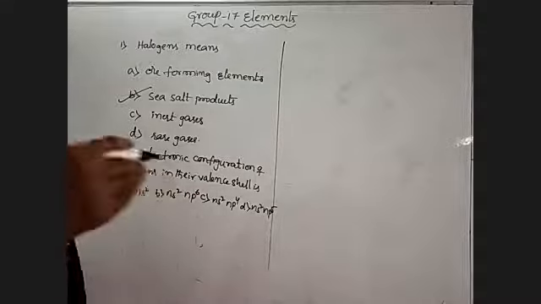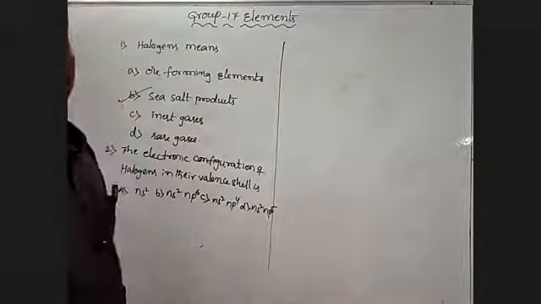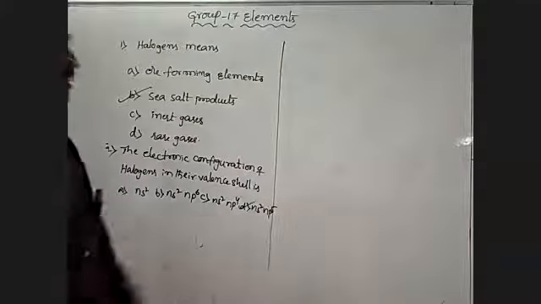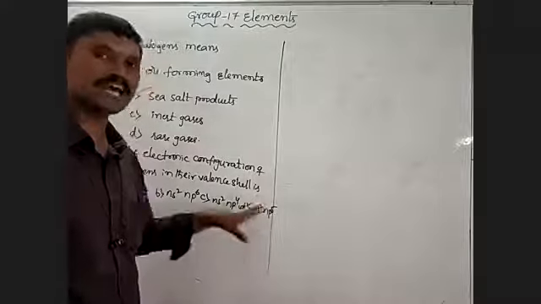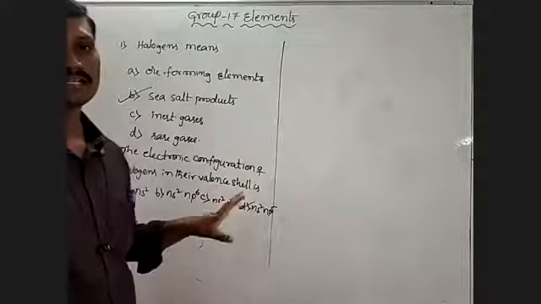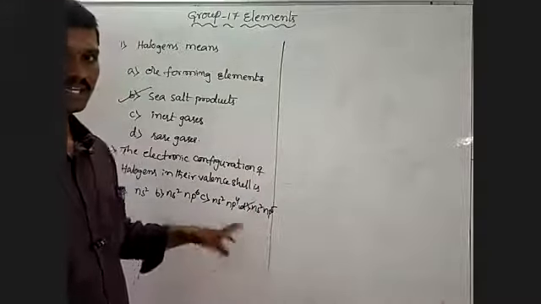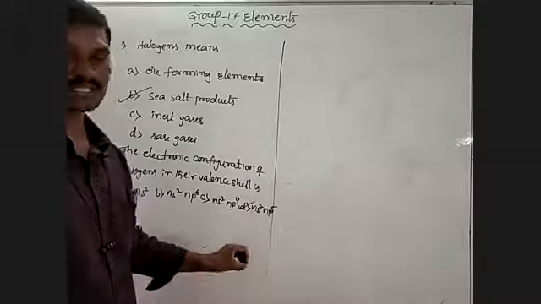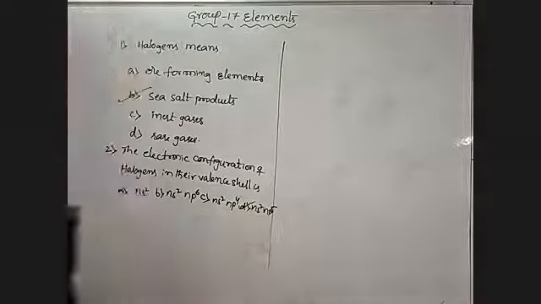That means the NS2NP5 configuration, so option D is correct. 2 plus 5 is 7. The group number of halogens is 17, that is 7A, equal to the number of valence electrons. So the general electronic configuration is NS2NP5.